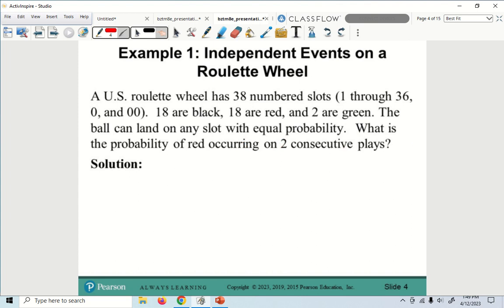First, what is the chance of me getting a red on the first try? 18 out of? Very good. So it's going to be 18 out of 38.